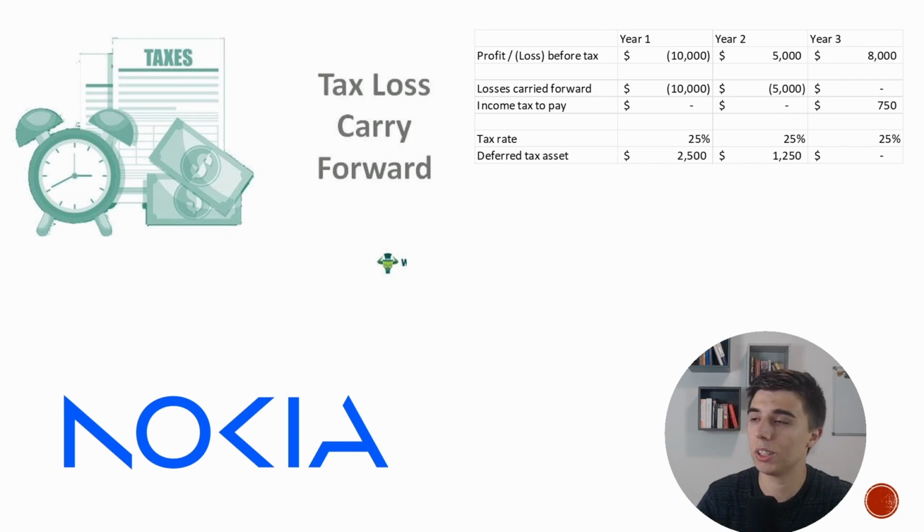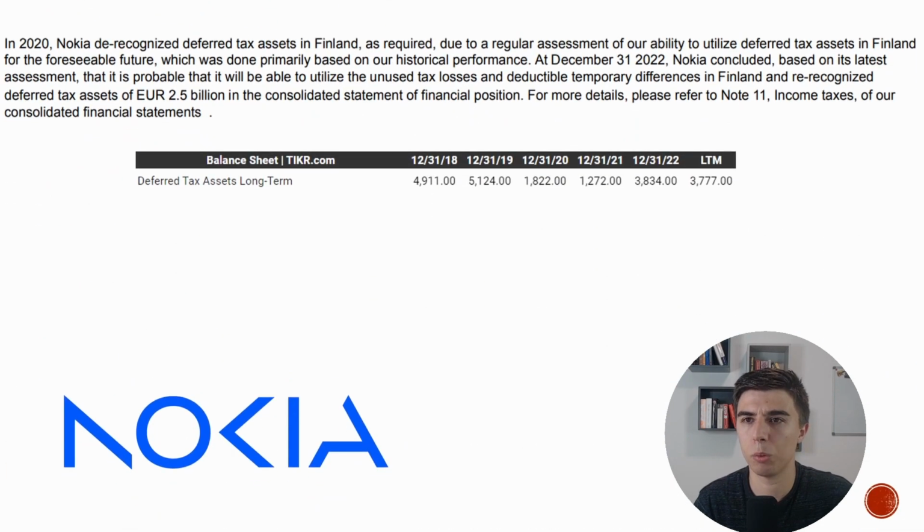So if this was the case, and let's assume that you could carry forward the losses for 3 years, now it's year 1, you made a loss of 10,000, year 2, you make a further loss of 10,000, year 3, a further loss of 10,000, and so on. You cannot recognize an asset because you're not going to use that. It doesn't have any value. And this is exactly what happened when it comes to Nokia. And this is an extract from the report.